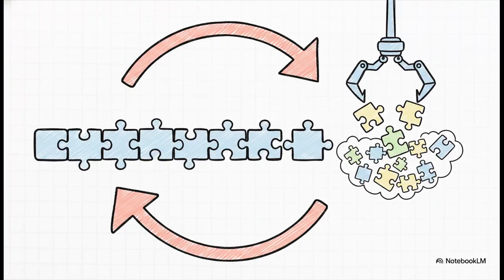So, what is actually happening mechanically when you press enter on a prompt? Despite the seemingly magical outputs we see every single day, these systems are fundamentally built on something called statistical language modeling. At its essence, the system computes a probability distribution over a massive vocabulary of tokens, which, by the way, are just words or parts of words. It looks at the text you gave it, scans its vast vocabulary, and simply tries to predict the most statistically likely next token. It's an autoregressive process, which just means it generates one token, feeds it right back into itself, and guesses the next one, over and over again.